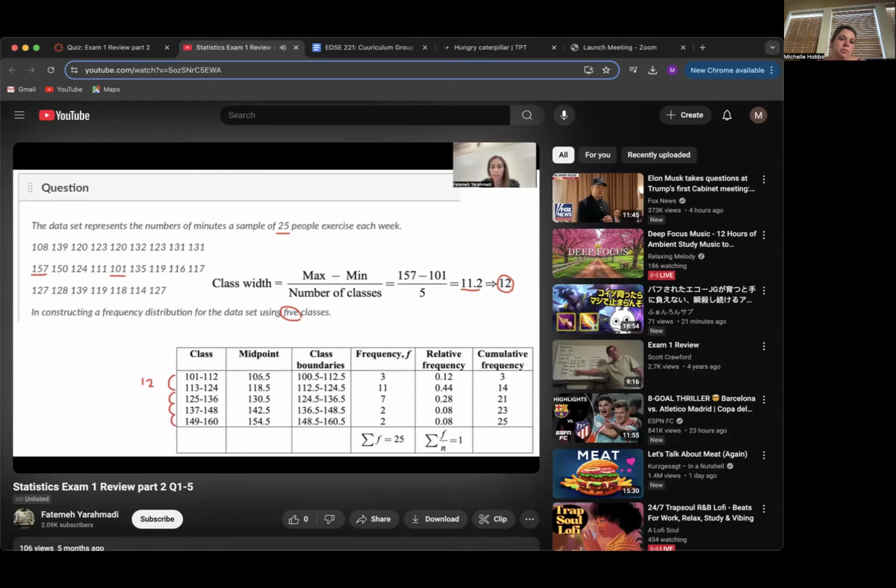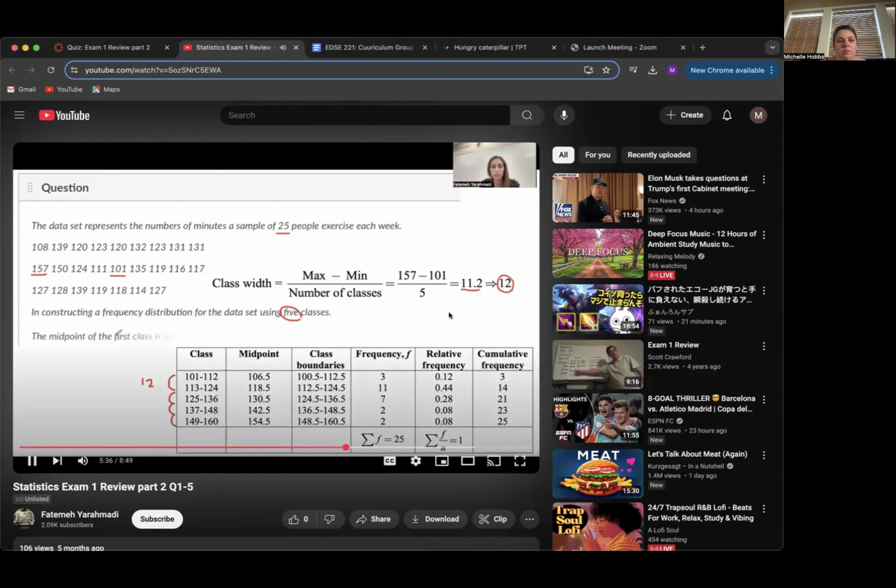The midpoint of the first class is the summation of these two numbers divided by 2. The midpoint of the second class is the summation of these two numbers divided by 2, and so on. We can also find the class boundaries and the frequency for each class and the relative frequency, basically dividing the frequency of that class by the total values, which is 25. So 3 divided by 25 is 12%. 11 divided by 25 is 44%. 7 divided by 25 is 28%, and so on.